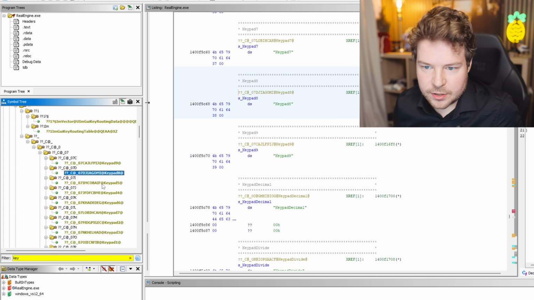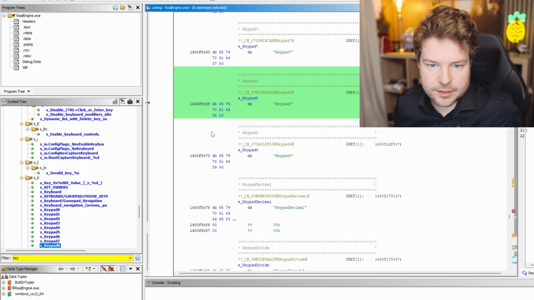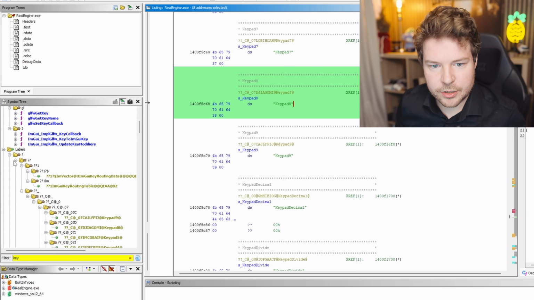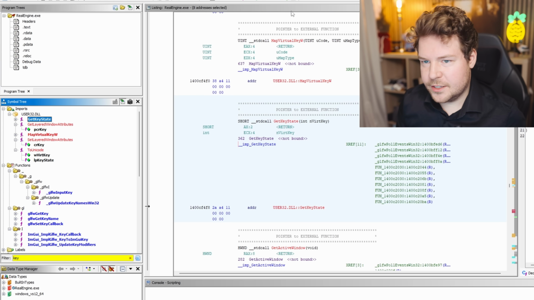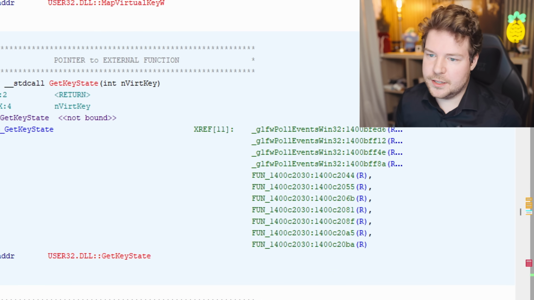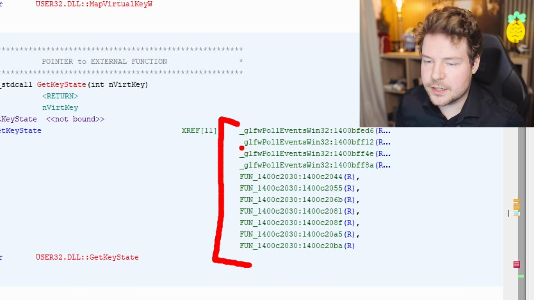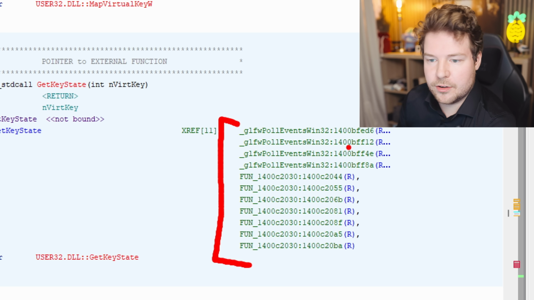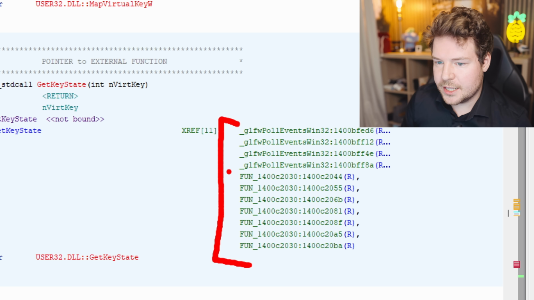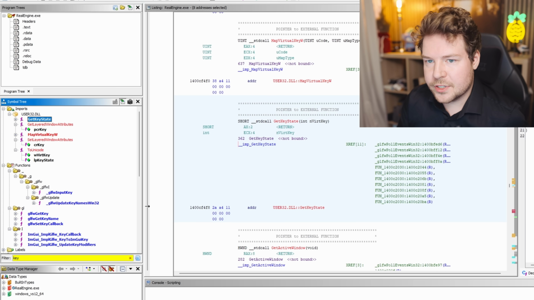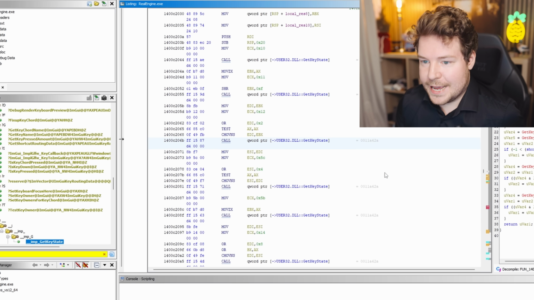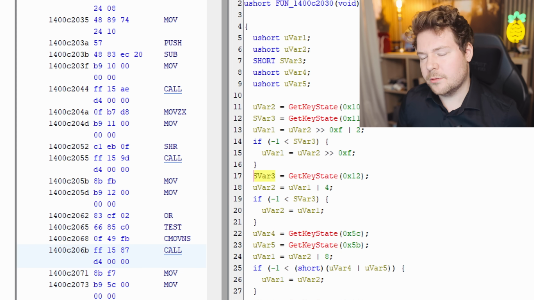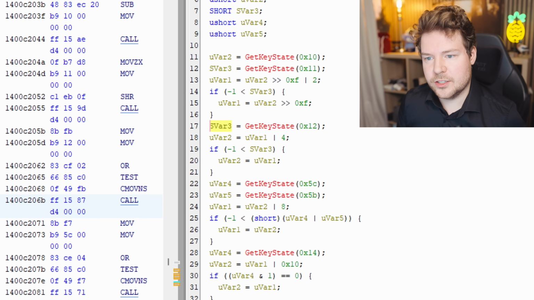These are just a bunch of constants, strings that are set to certain literals here, because you can see that that's inside the labels section over here. But then yeah, GetKeyState. Let's have a look at what this is. You can see there's a whole bunch of stuff here that are specifically from GLFW. So glfwPollEvents will actually get the key state, obviously, of the keys on your keyboard. But then there's all these functions, and these do seem a little bit suspicious because they don't have names. But if we click on one of them and have a look, these are probably also going to be GLFW functions, to be completely honest.